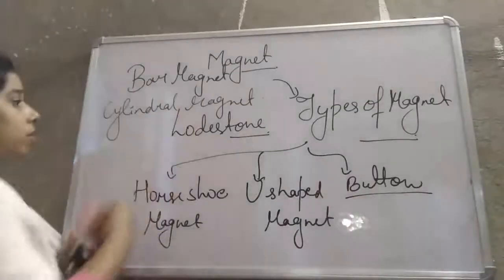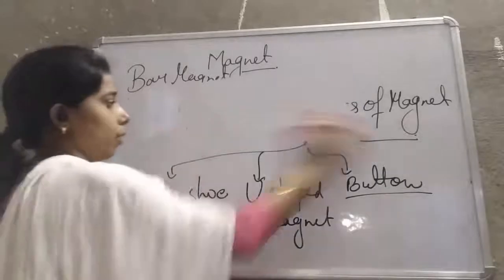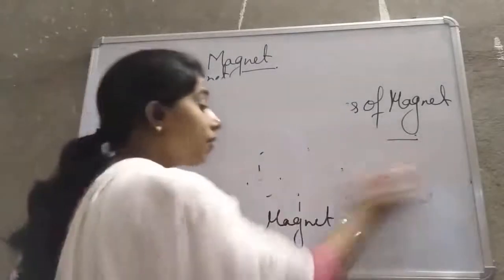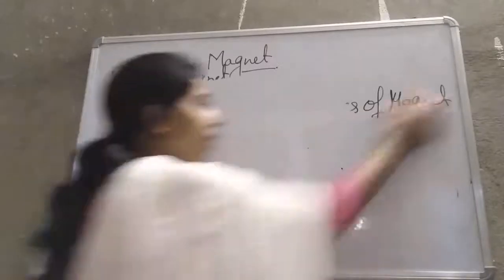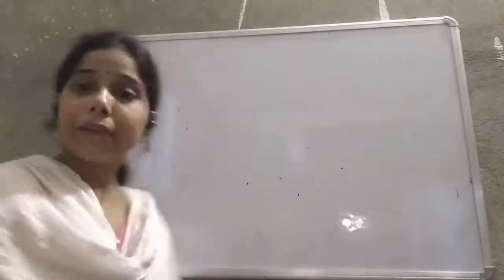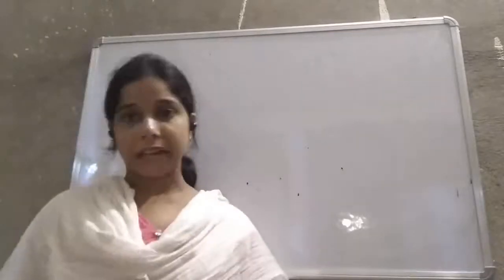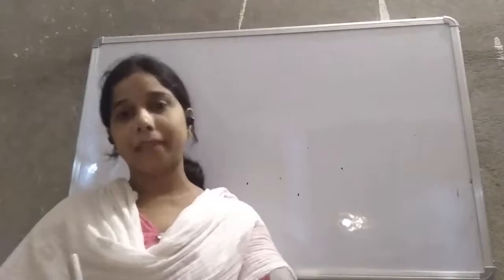Later on, we also discussed that materials have some properties. That property is that some materials attract things towards themselves, and that property is called the magnetic property.